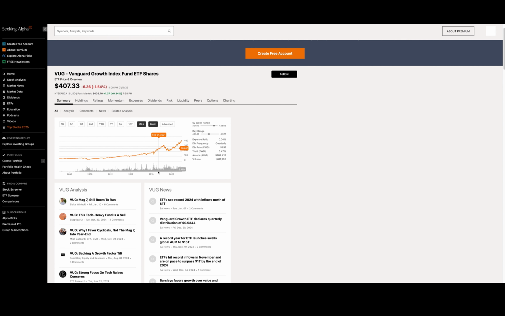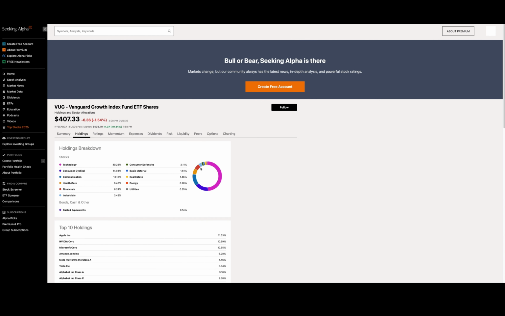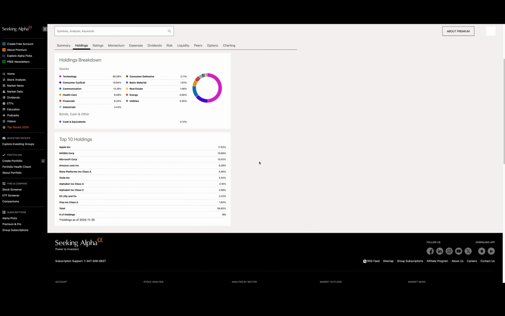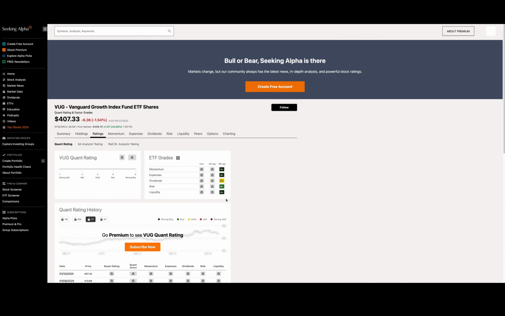You can go to the max time frame. You can look at the volume of when this started, basically, which is the fund inception. The fund inception information looks to be back almost into 2004, but I could be wrong. You can always double check that. But what's really great about this is you can look at all of the information, right? And it's nicely color coded so you can read this quickly. You can understand what are the percentages, okay? You can look at the ratings, okay?